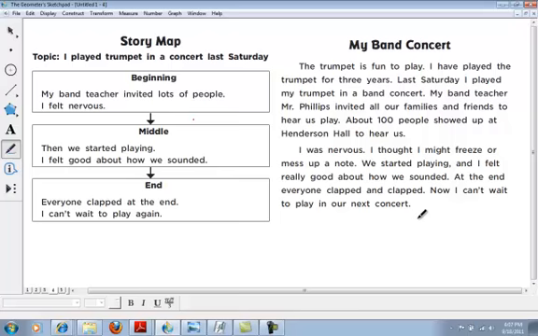But just like every piece of writing, what we write first isn't usually our best writing, and we can always change things to make it better. And that's called revising our writing. Now, this is not a bad start, but let's look at how we can revise this writing to make it even better.